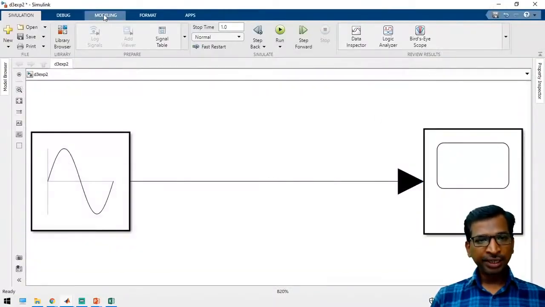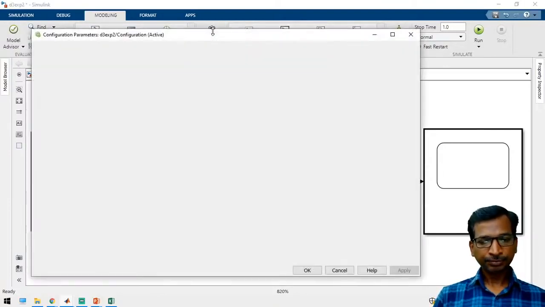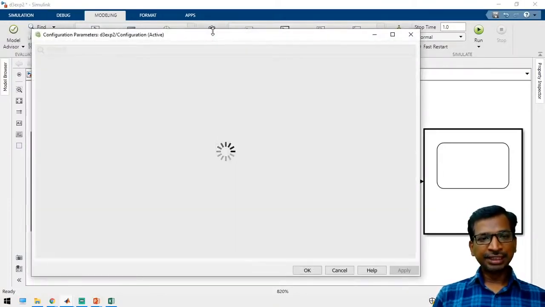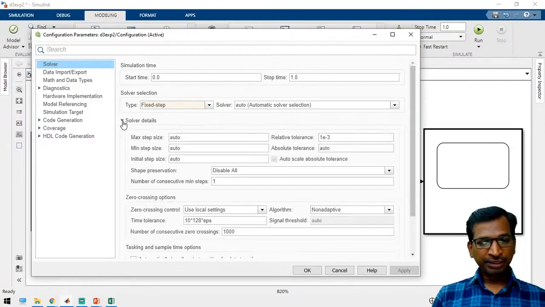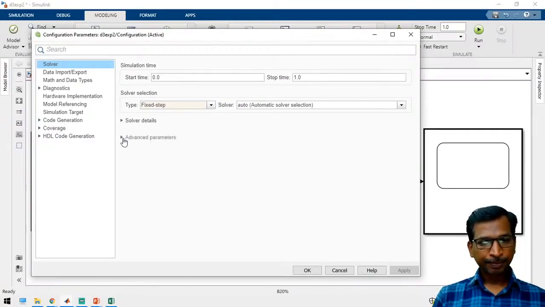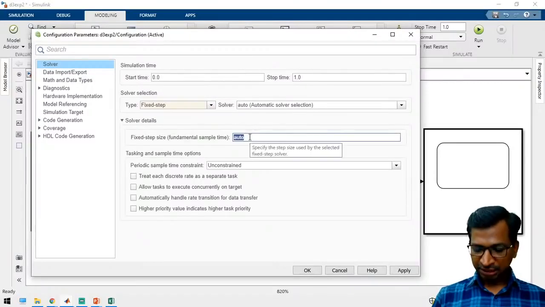Just go to modeling and take the model settings option. Here you have to choose the value. So take a fixed step, and open the solver and adjust 1 e power minus 6.